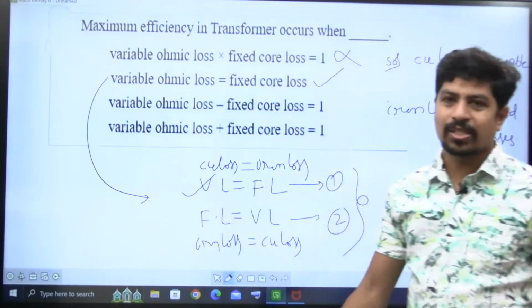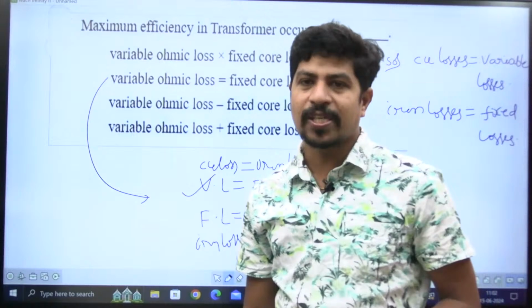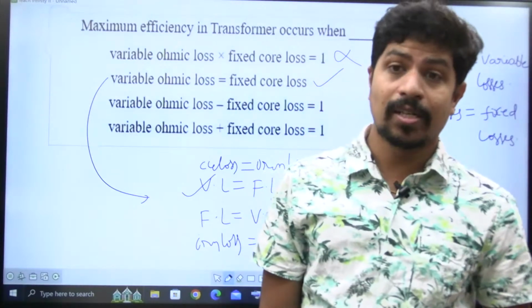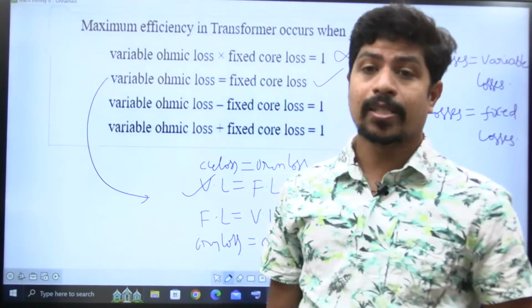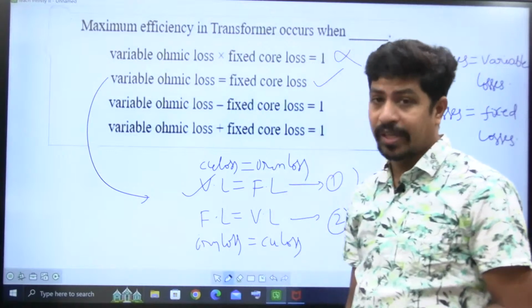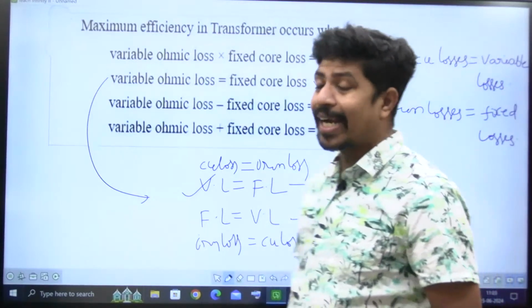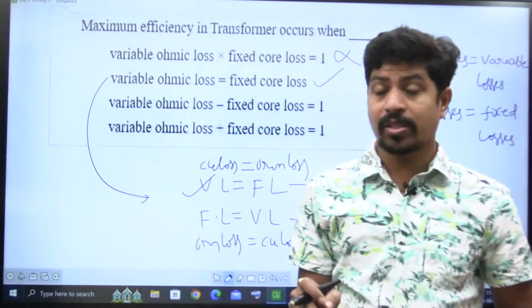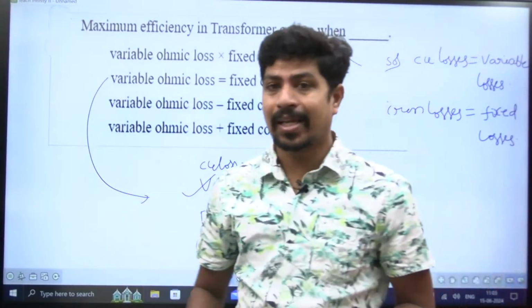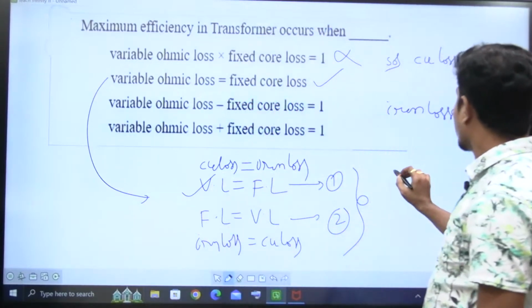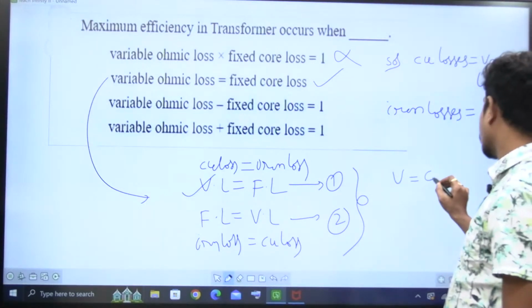Why? In power systems also we see the condition for maximum voltage regulation, that is delta is equal to theta. Sorry, I said it wrongly. We'll see that later in power systems. Delta is the load angle, which is varying. Theta is constant, which is the transmission line impedance angle. Always we have to write variable is equal to constant.